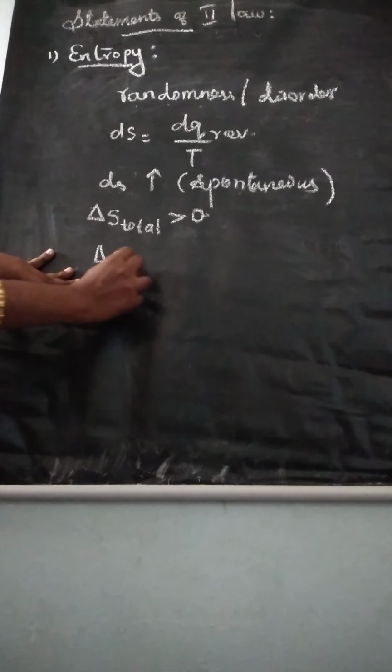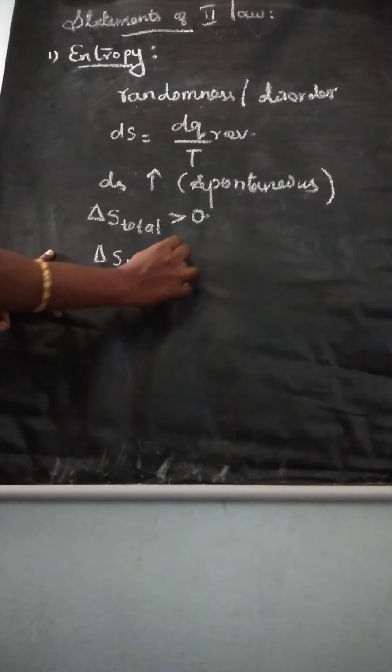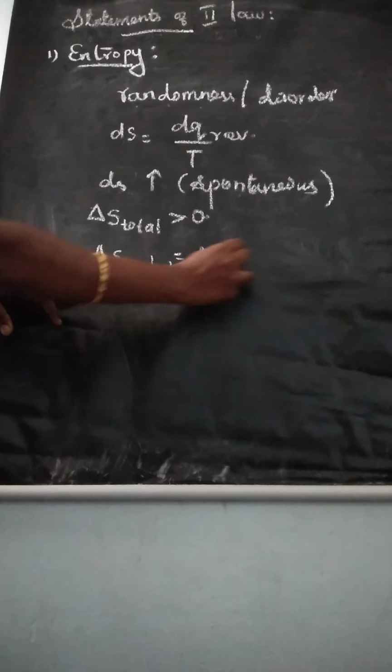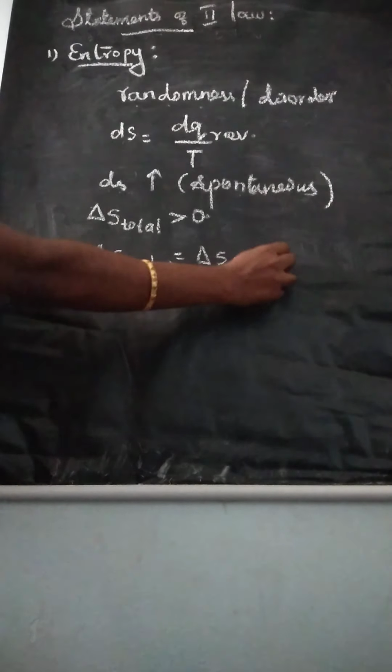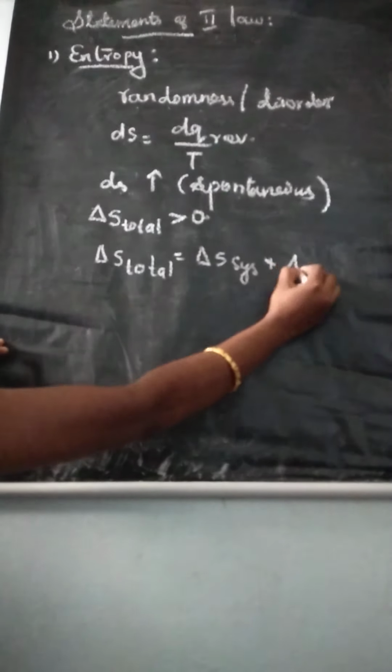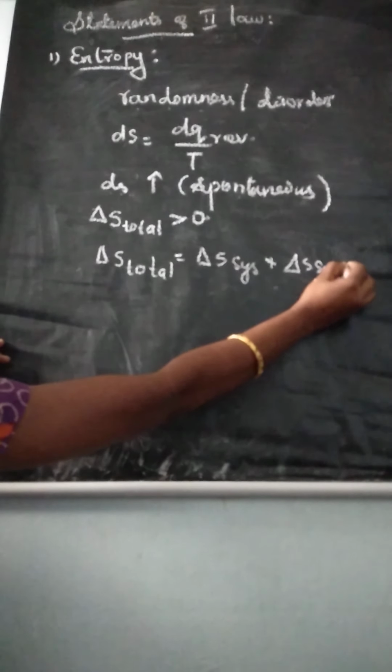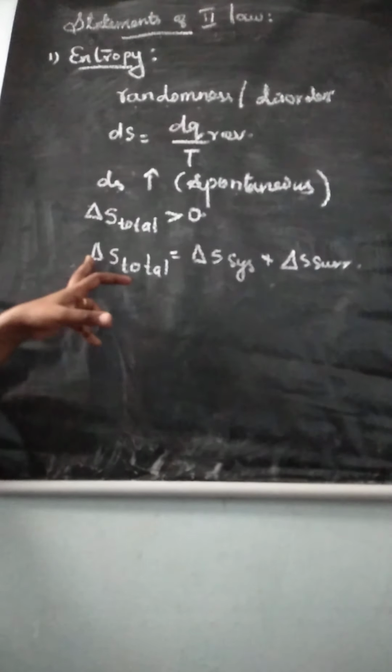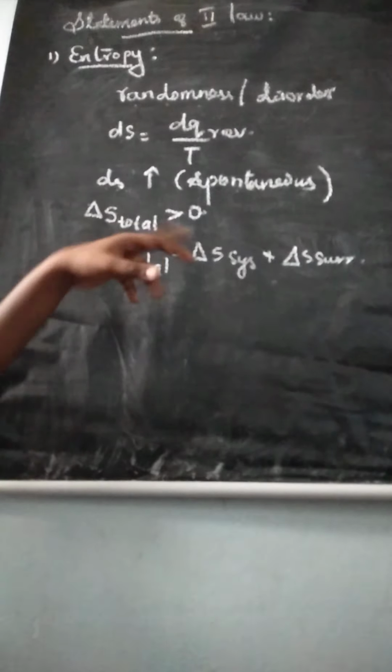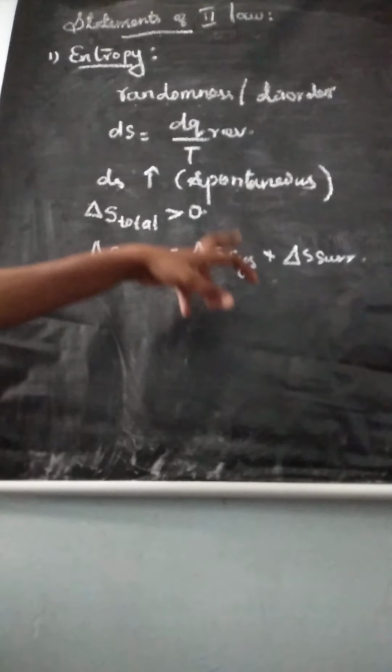Already you know the total entropy formula: delta S total is equal to delta S system plus delta S surrounding.